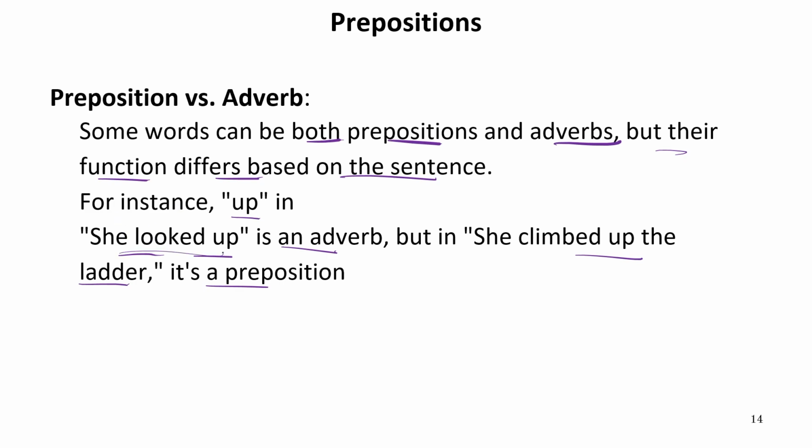So if we see the sentence she looked up, it means she looked. Now where did she look? She looked up. So up is describing the position in which this action took place. So this is an adverb. But if I say she climbed up the ladder, here up is a preposition because it is used with the verb and it is showing the position. So these are the styles in which we can use a preposition and it can be used as an adverb as well. Now let us move to the next one.